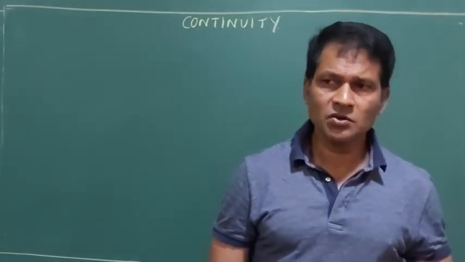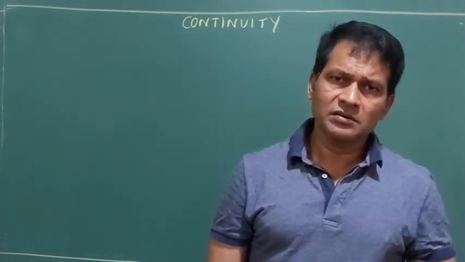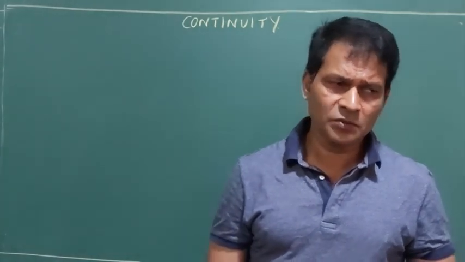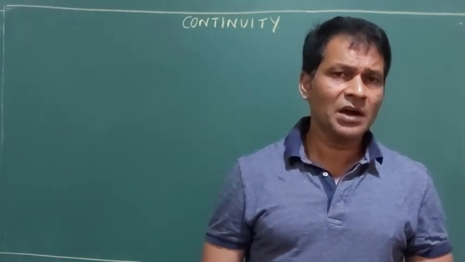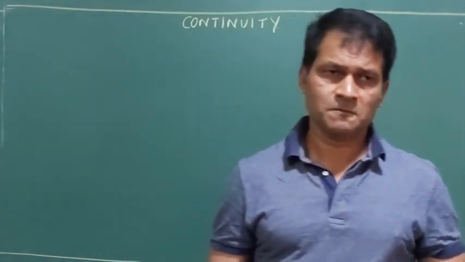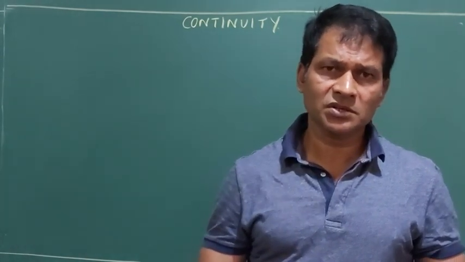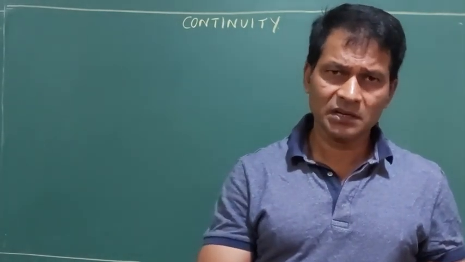Undefined cases are 1 to the power infinity, 0 by 0, infinity by infinity, infinity into infinity, infinity minus infinity, infinity plus infinity. 0 to the power 0 is also there, 0 into infinity is also undefined. So many cases are there. We have to avoid those cases whenever we find the limit of a function. So a defined limit means it must give a real solution, which is not in the above cases.